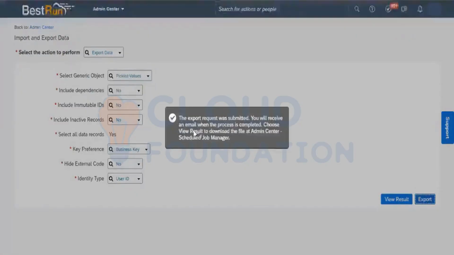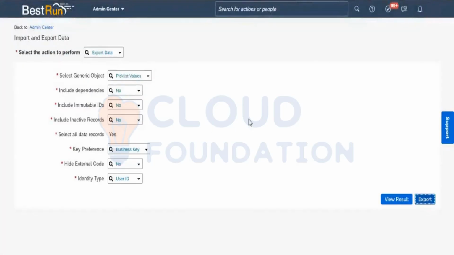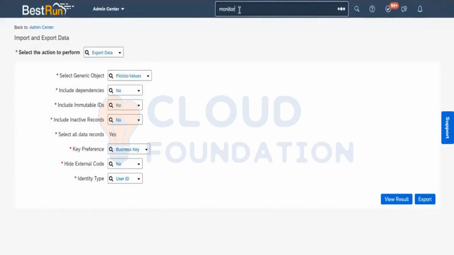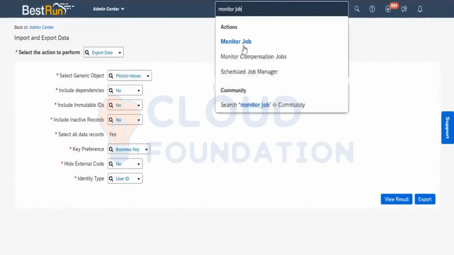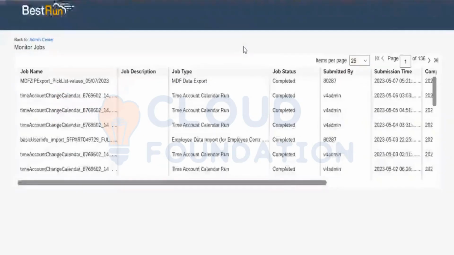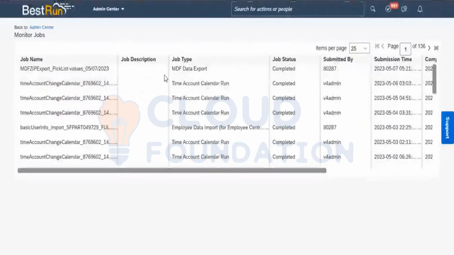You can see the export request has been submitted. If you want to see where we can extract that report, go to Monitor Jobs. When you go to Monitor Jobs, you can see this is something we have done.